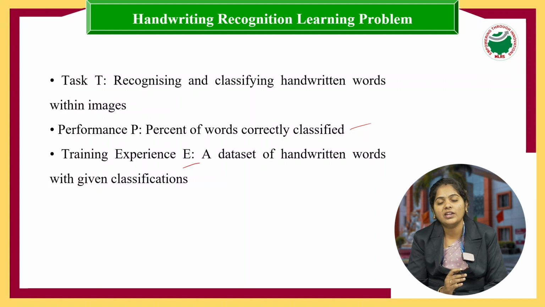We will give some input information, like data sets, with some classification: this is this language and this is that. We give different kinds of information so that the system gets some experience. So this is how the handwriting recognition learning problem is possible.